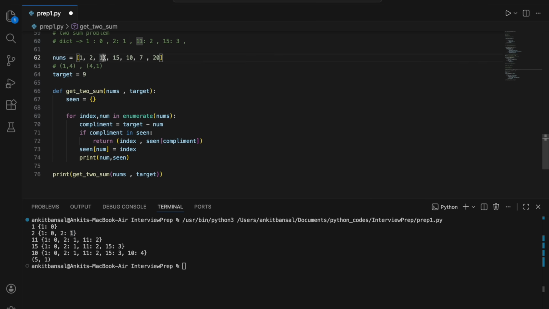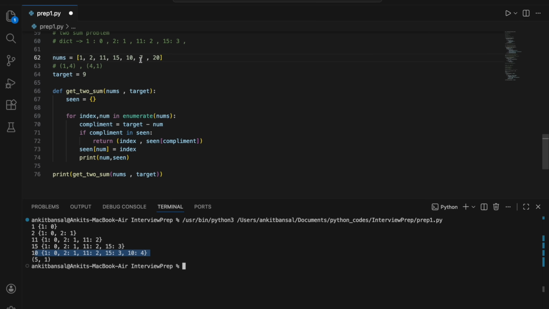Now next 11, right? Again 11, 9 minus 11, minus 2. Is minus 2 there in my dictionary? No, it is not there. So it will add that value again. And it will keep going on like that. Right? So till here it will not find anything. So it keeps on adding, keeps on adding, keeps on adding.